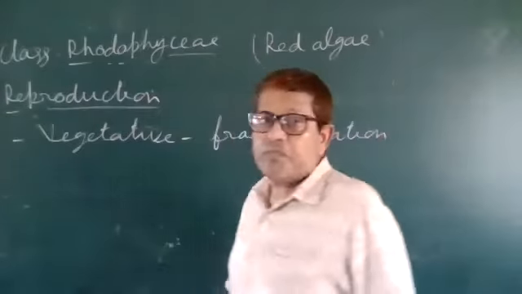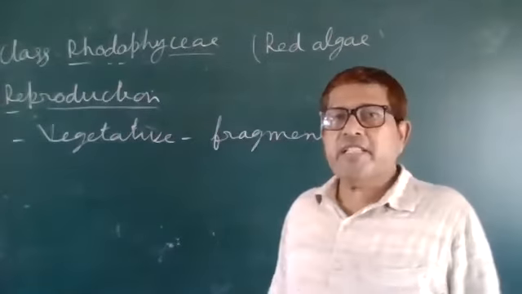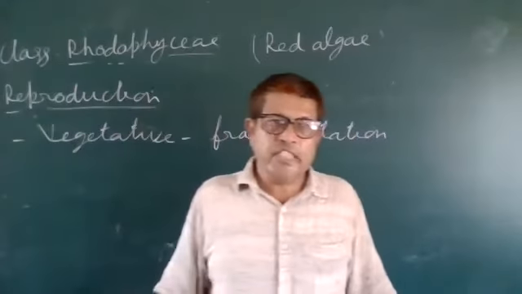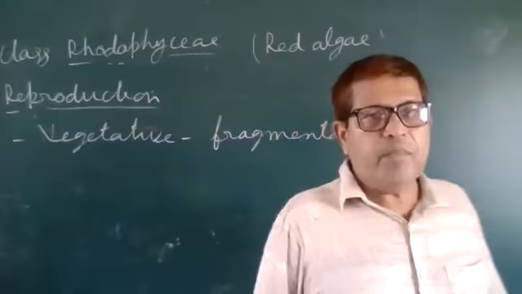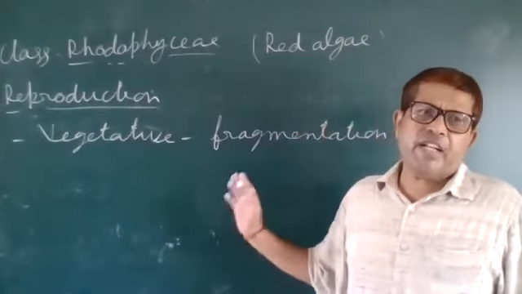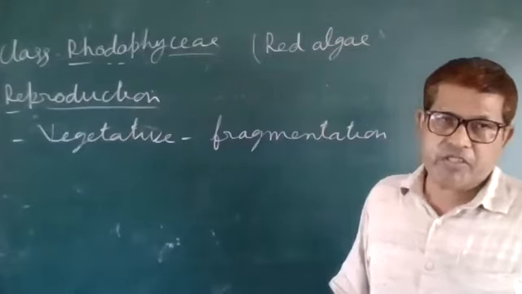In fragmentation, the thallus breaks into smaller pieces, and each piece develops into a new thallus. This is a very common method of vegetative reproduction.